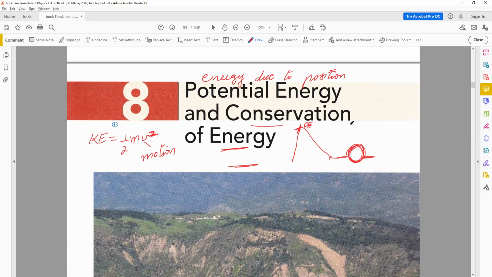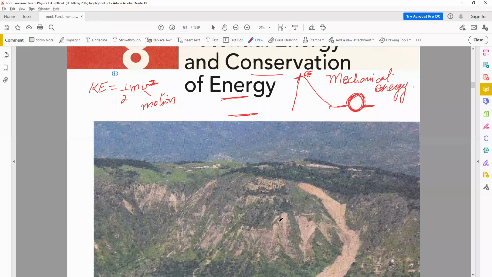But today we are going to concentrate not on the electrical kind of energy, but on mechanical energy. So examples of mechanical energy are potential energy and kinetic energy. We did talk about the kinetic energy last time, so today we are going to talk about potential energy, right? Okay.